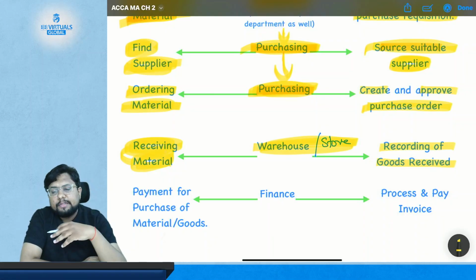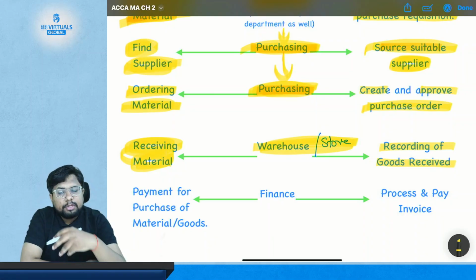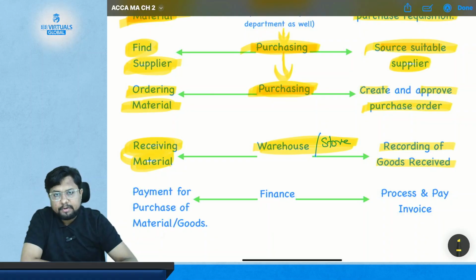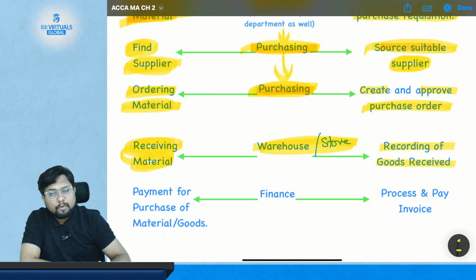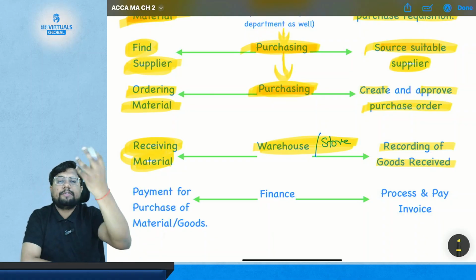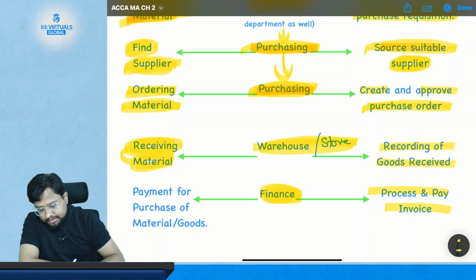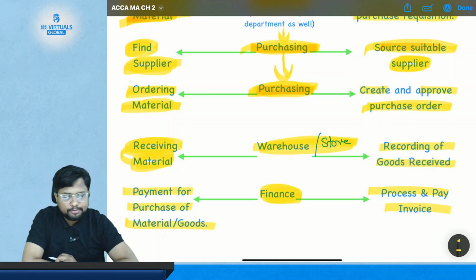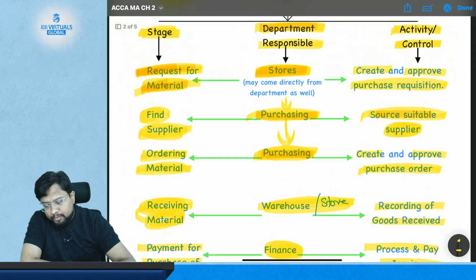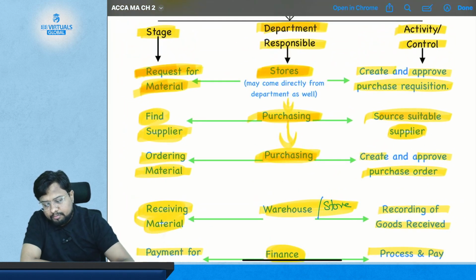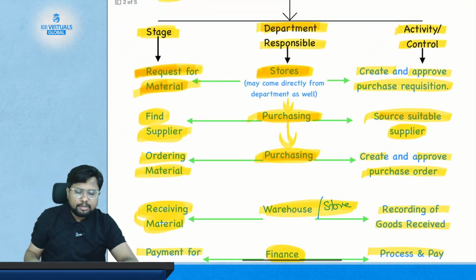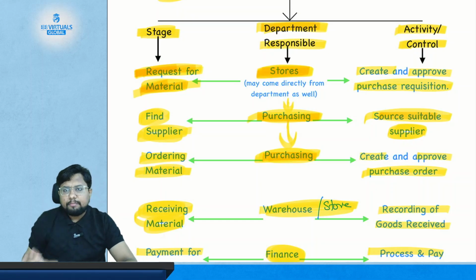And after receiving the material, what will they do? They will record the goods received. And after receiving the goods, what will happen? The invoice for the goods will be sent to the finance department, where they will process and pay the invoice. And what is the stage here? Payment for purchase of material or the goods. Okay, so this is the process for the purchase of material, which is very simple and logical. You just need to remember the basic stages.